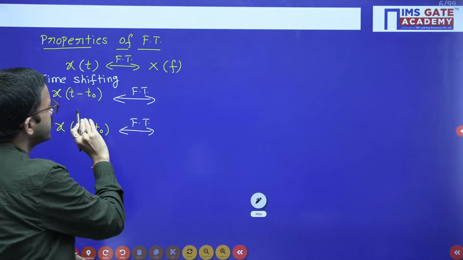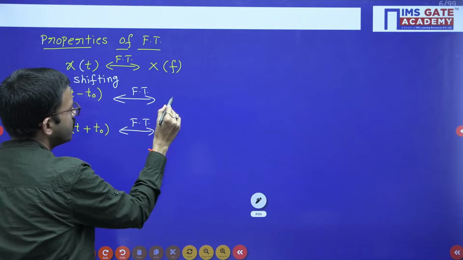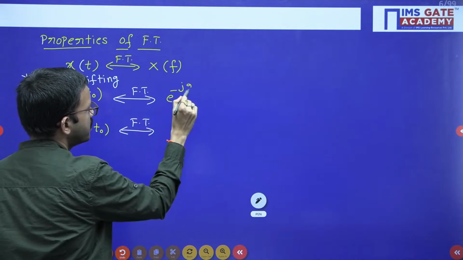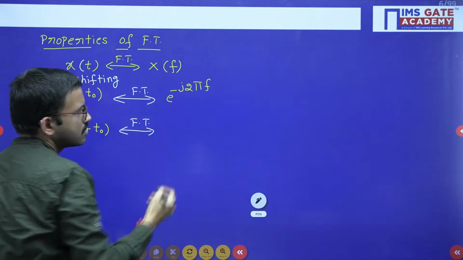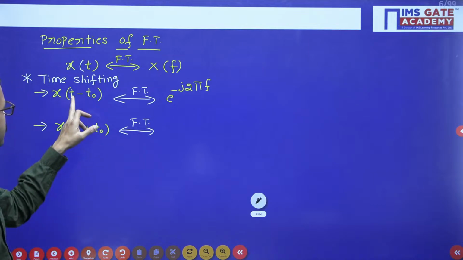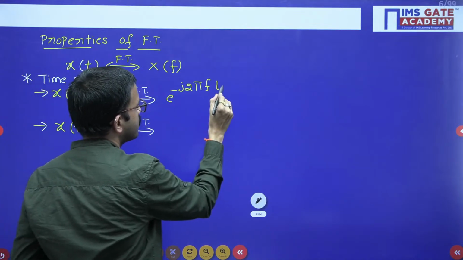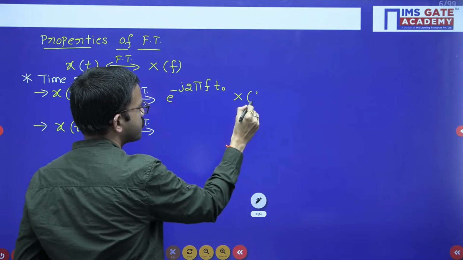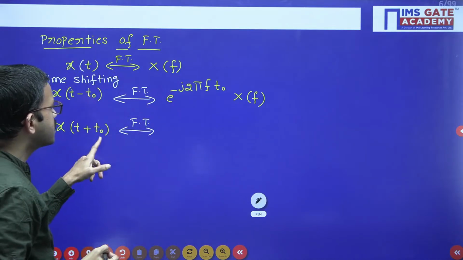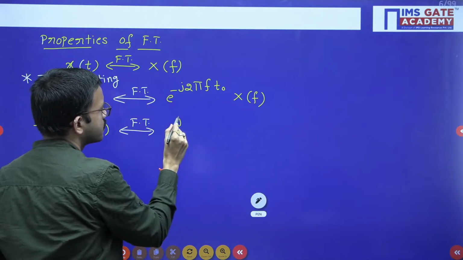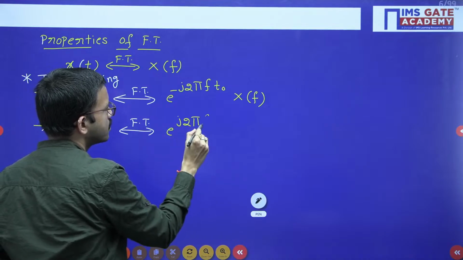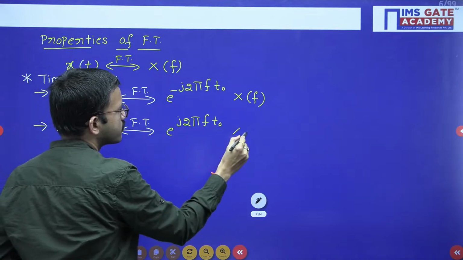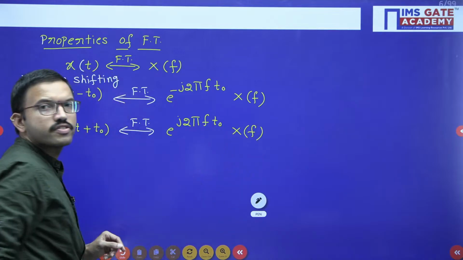So here, regarding x of t minus t naught, you will get e power minus j 2 pi f t naught into X of f. Similarly, here plus t naught is there, accordingly you will get plus e power j 2 pi f t naught into X of f. Okay.